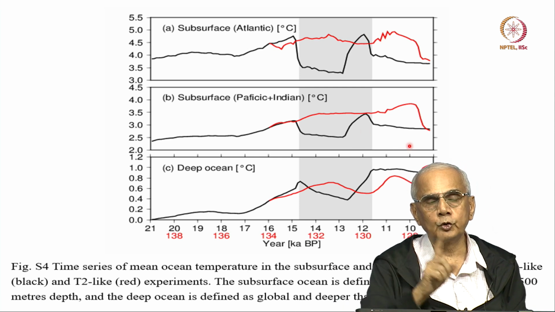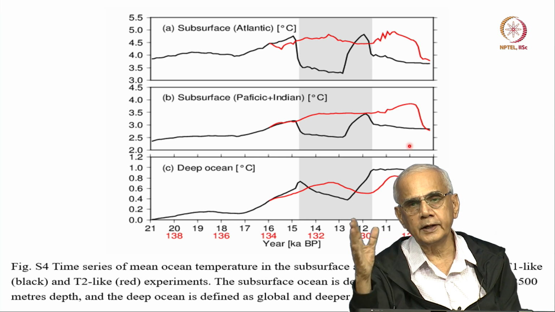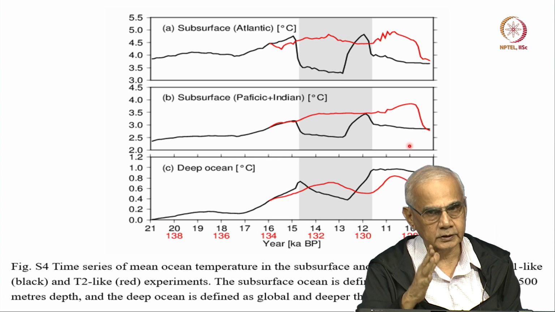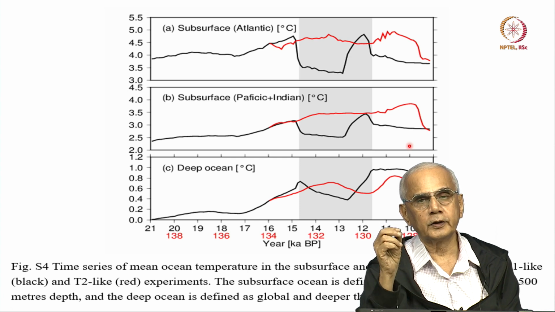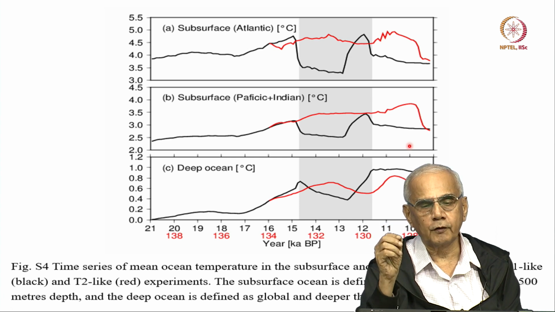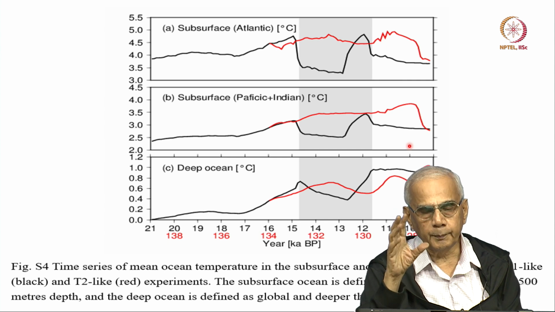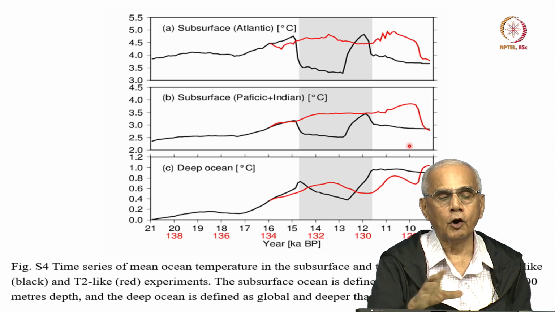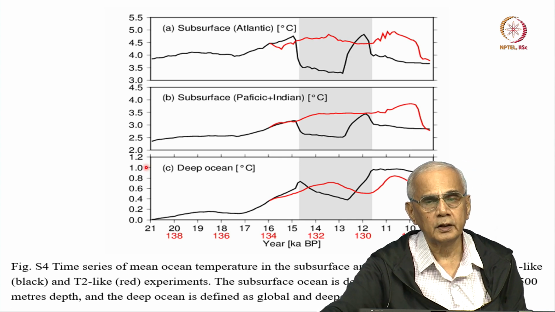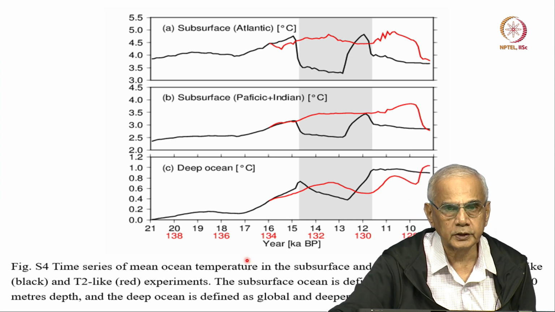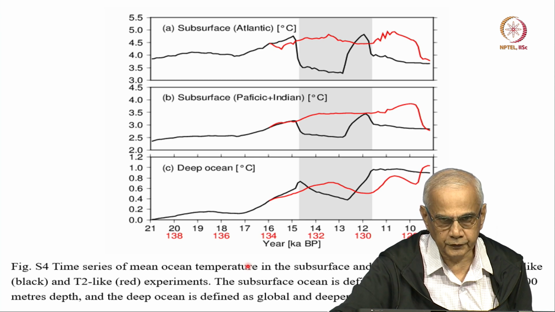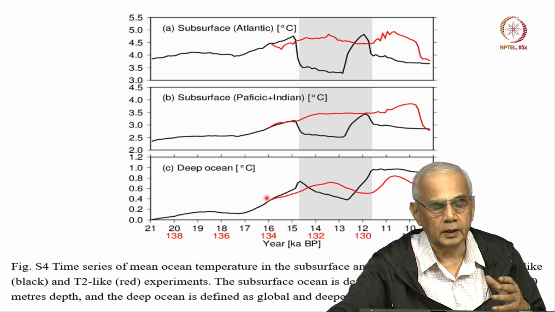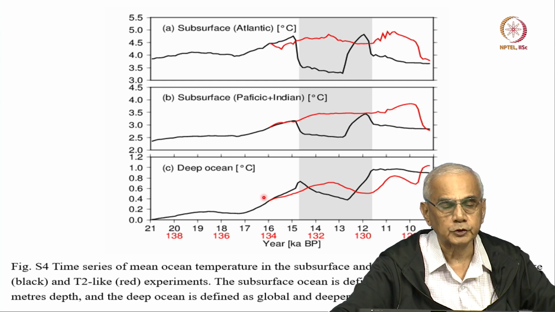So, by studying two deglaciations separated by 100,000 years, we are able to understand the impact of the deep ocean and the subsurface ocean temperatures on these events. So, these events are sensitive to the ocean temperature below the surface, and by comparing two events we are able to understand the role played by temperature of the ocean.